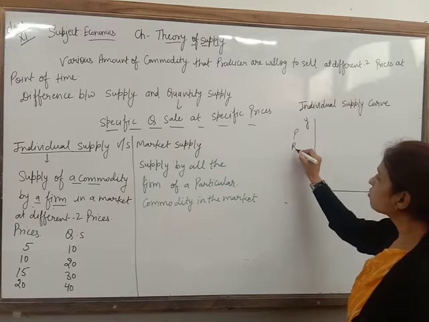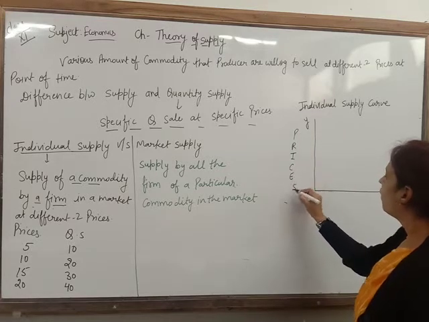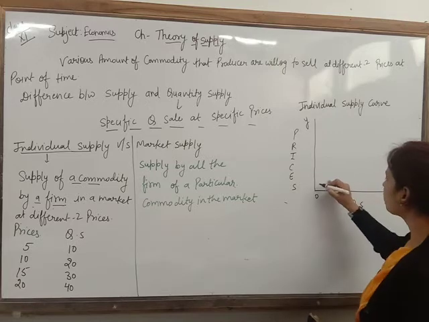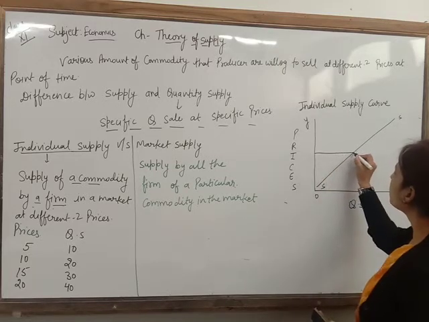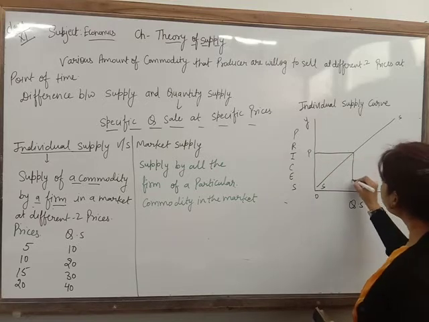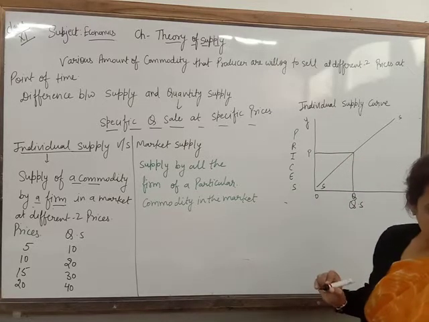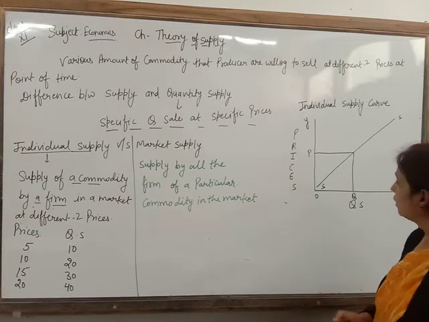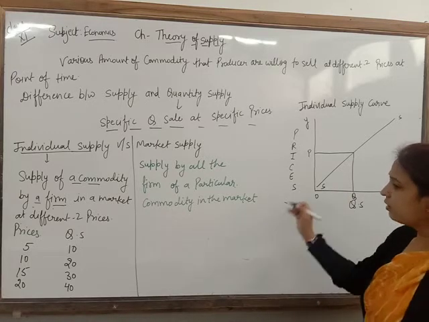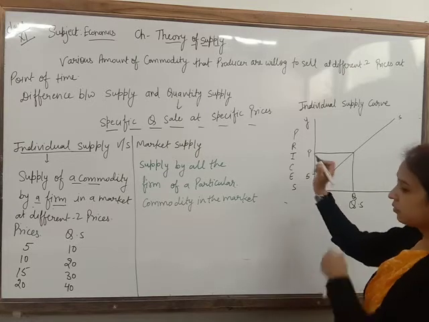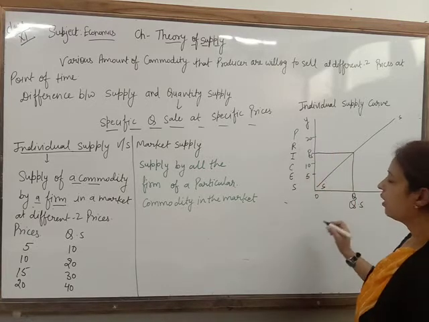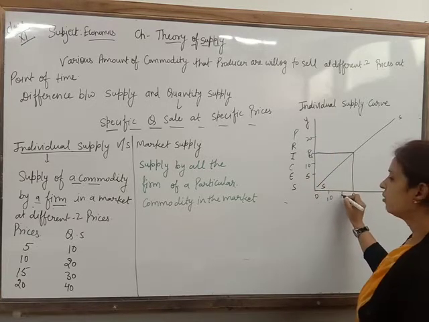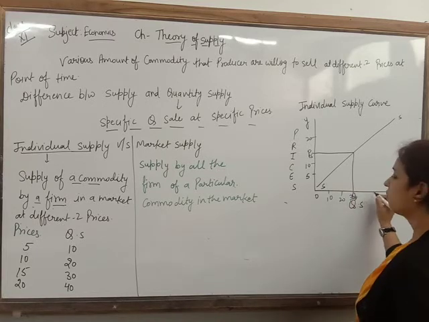Here we are going to show price and here we are going to show quantity supplied. The supply curve slopes upward. If the price is OP, then the quantity supplied will be OQ. Suppose I write here prices 5, 10, 15, 20 and quantities 10, 20, 30, 40.